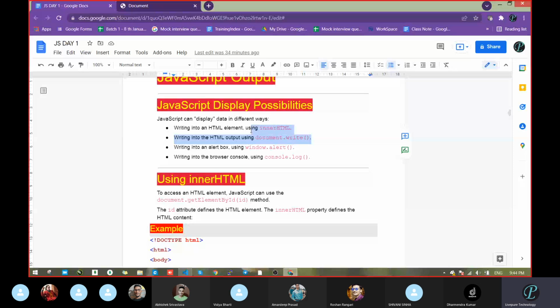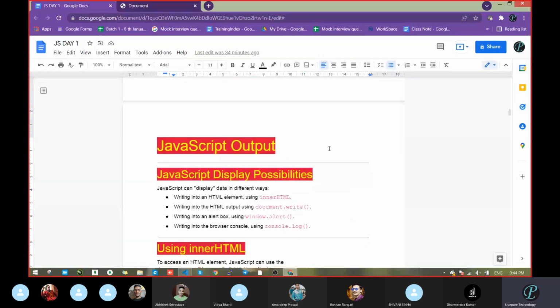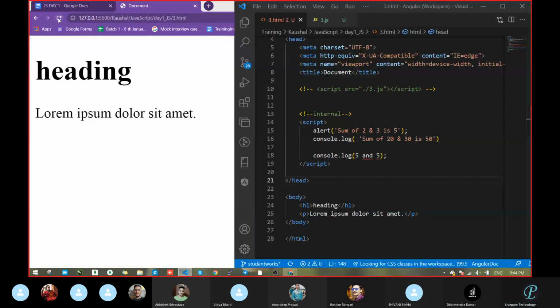Anyone having any doubt up to here, tell me. We had not covered many topics, just what we discussed in the starting, alert and console. So if anybody had missed that, now you have the idea. How you can show the output to the user in 2 ways: one is alert.